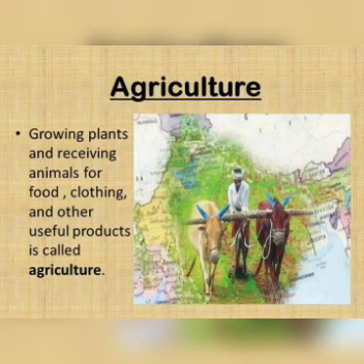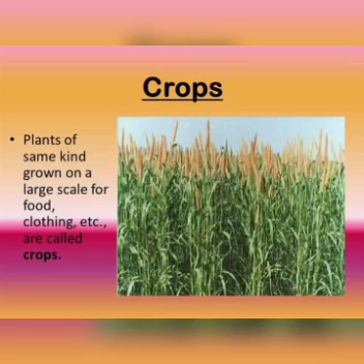So we know that India is an agricultural country, isn't it? Growing plants and rearing animals for food, clothing and other useful products is defined as agriculture. Agriculture is mainly cultivating the crops and rearing the animals. So what is meant by a crop? If plants of the same kind are grown on a large scale for food, clothing, etc., we call that